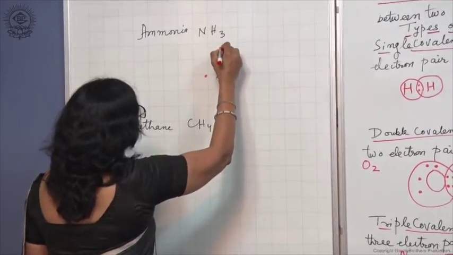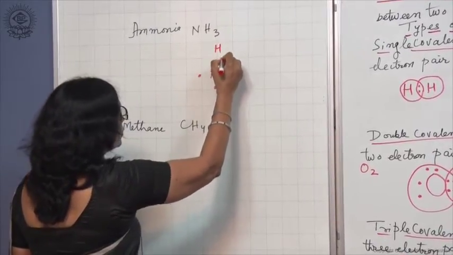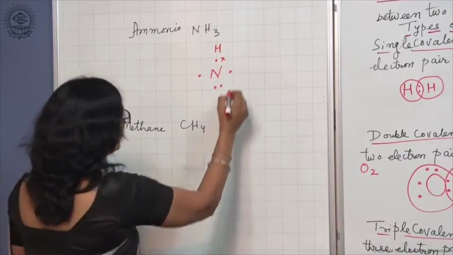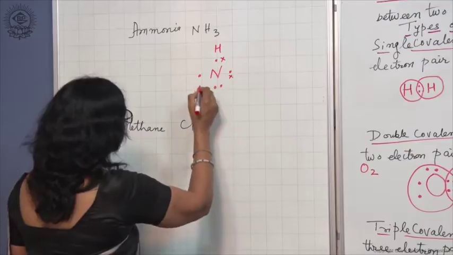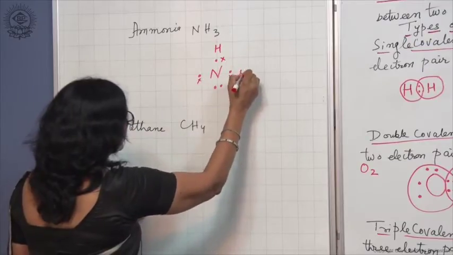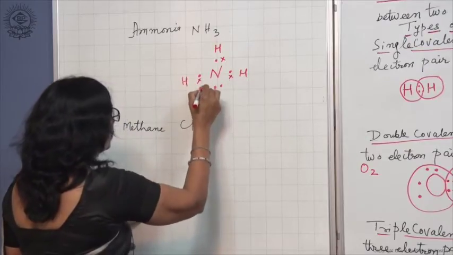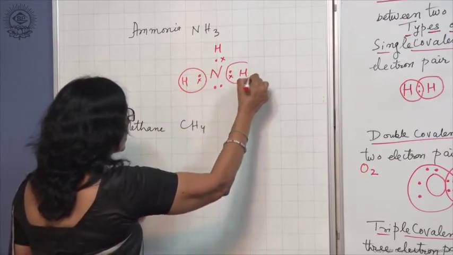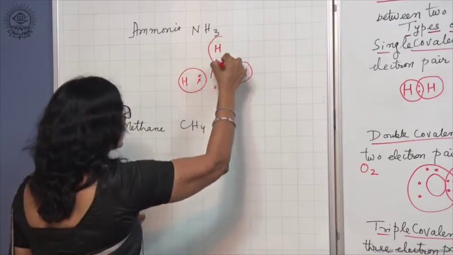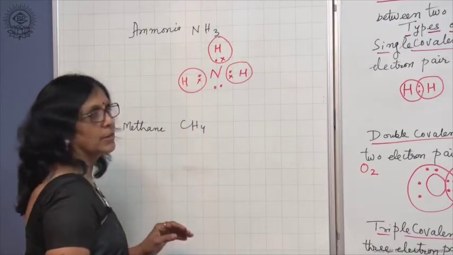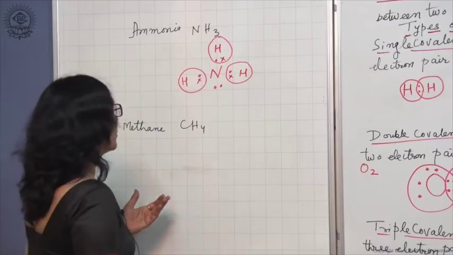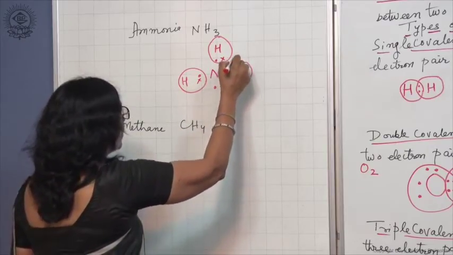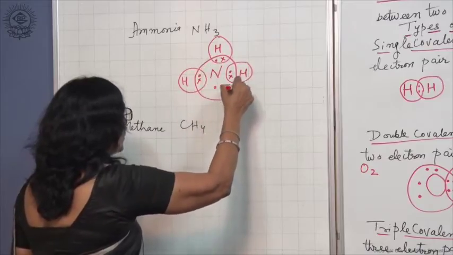So, let us denote the electron of hydrogen as a cross, just to differentiate. So, you can see by sharing 1 electron pair, all the hydrogen atoms complete their duplet and the nitrogen atom also completes its octet.